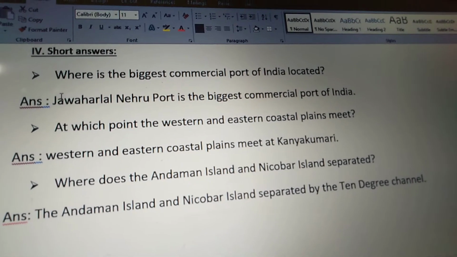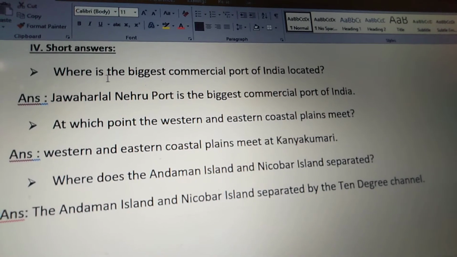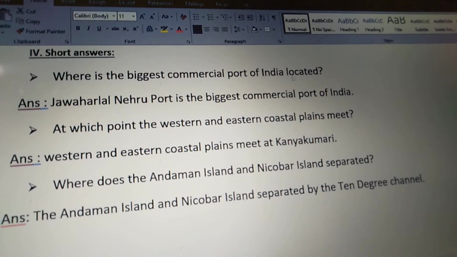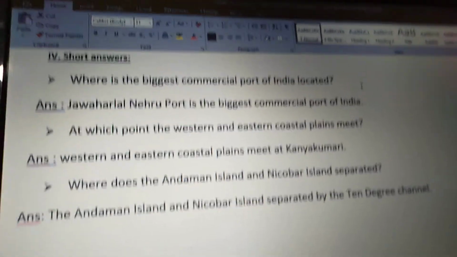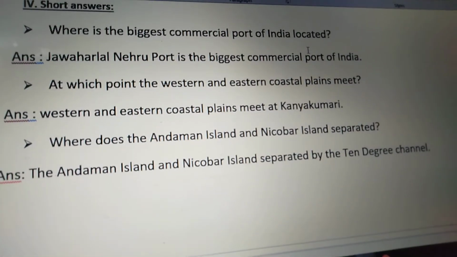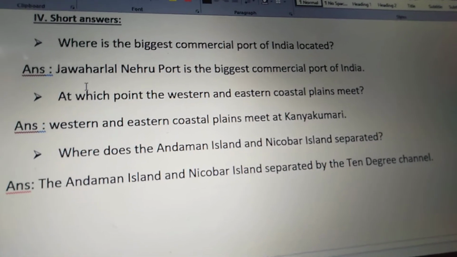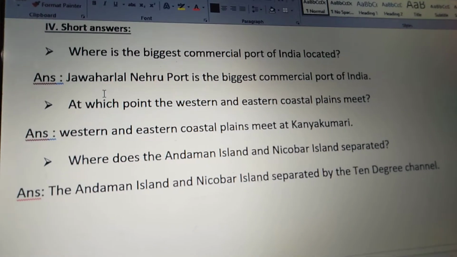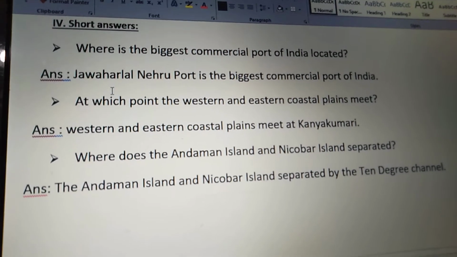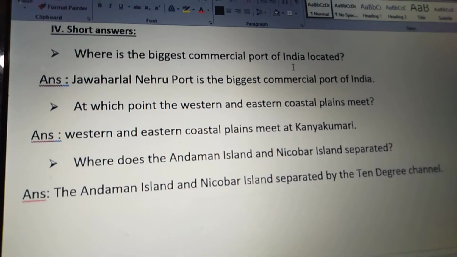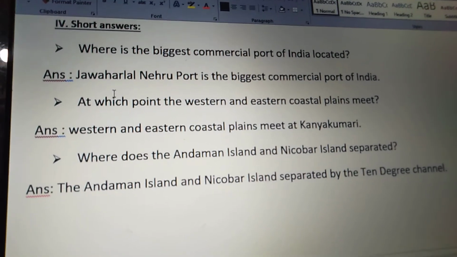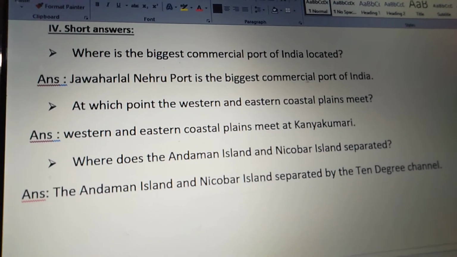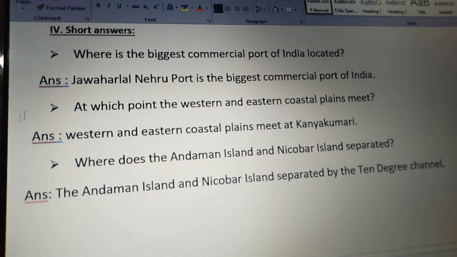See the first one. Where is the biggest commercial port of India located? So, where is the biggest commercial port of India located, children? Jawaharlal Nehru Port is the biggest commercial port of India.